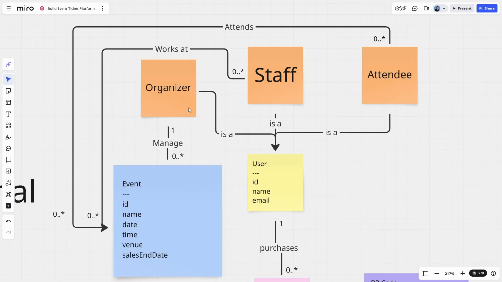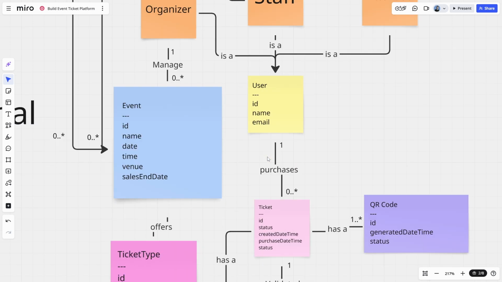Okay, we'll not put any cardinality on this relationship with staff user, organizer user, and attendee user, because I think this may be a subclass role relationship. It certainly is a relationship. So we'll not put any cardinality on that.